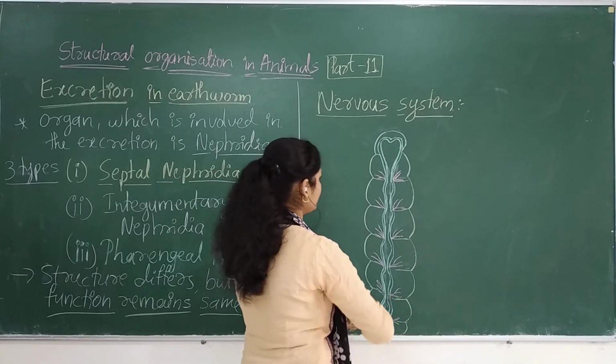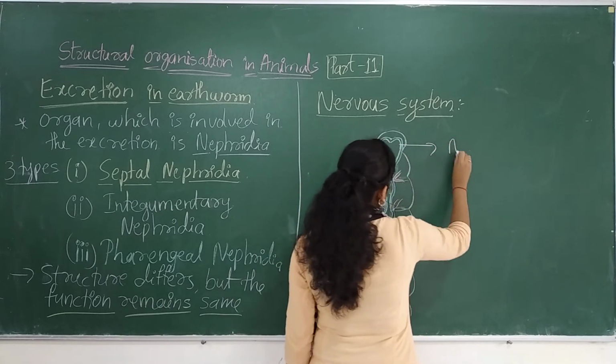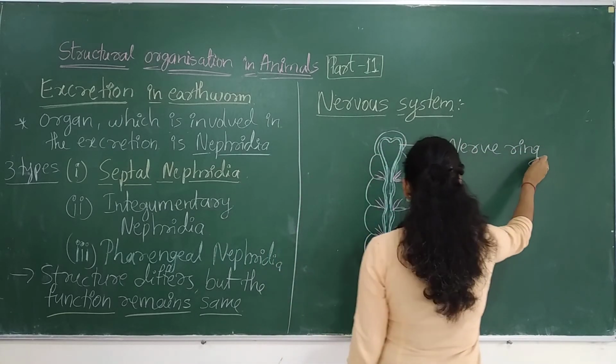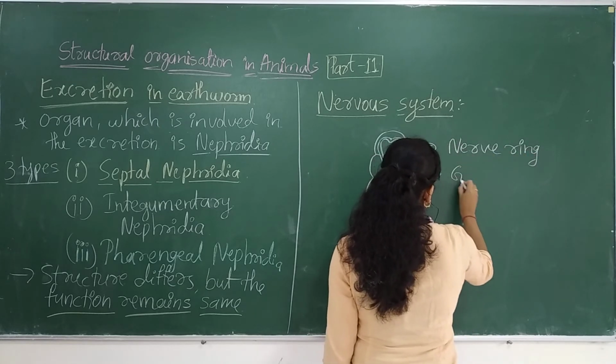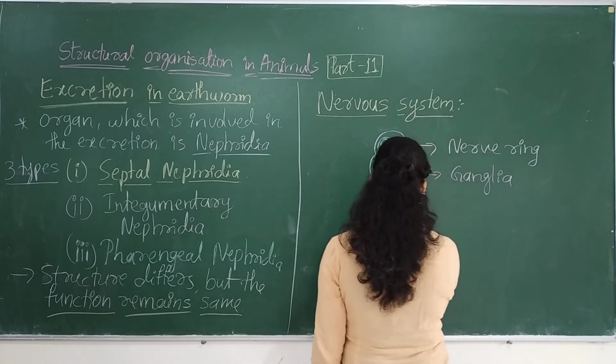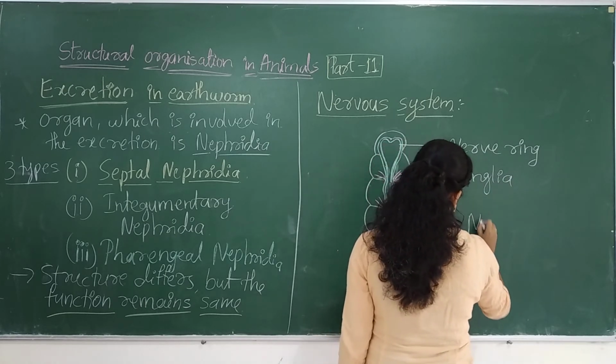This will be our nerve ring, the small projection will be the ganglia, and this one will be your nerve cord.